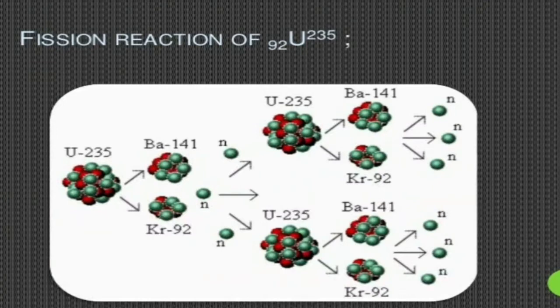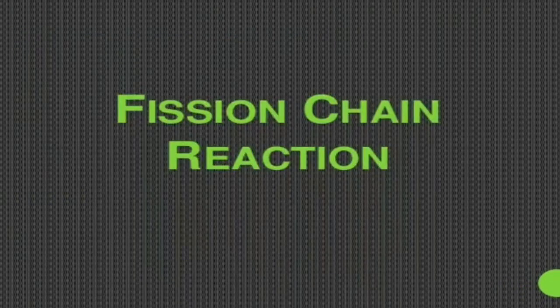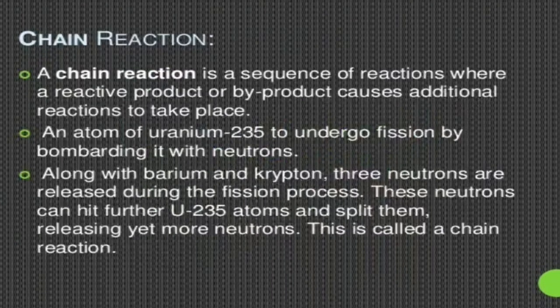So, first of all, uranium-235 absorbs a neutron and becomes uranium-236, which is very unstable, and it gets split into two lighter ones. Those lighter ones are barium and krypton.